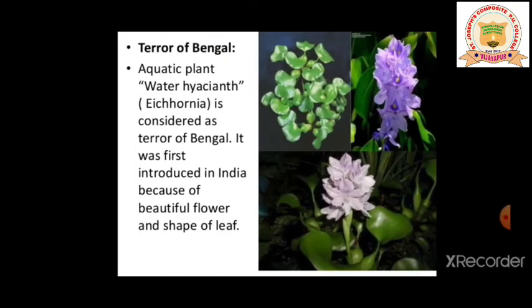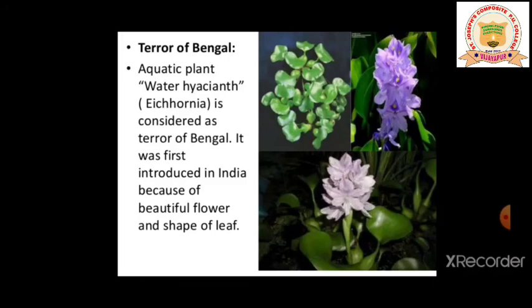The aquatic plant called water hyacinth, scientifically Eichhornia, is considered the terror of Bengal because it drains out the oxygen present in the water, and the organisms or animals present in the water were dying due to non-availability of oxygen.